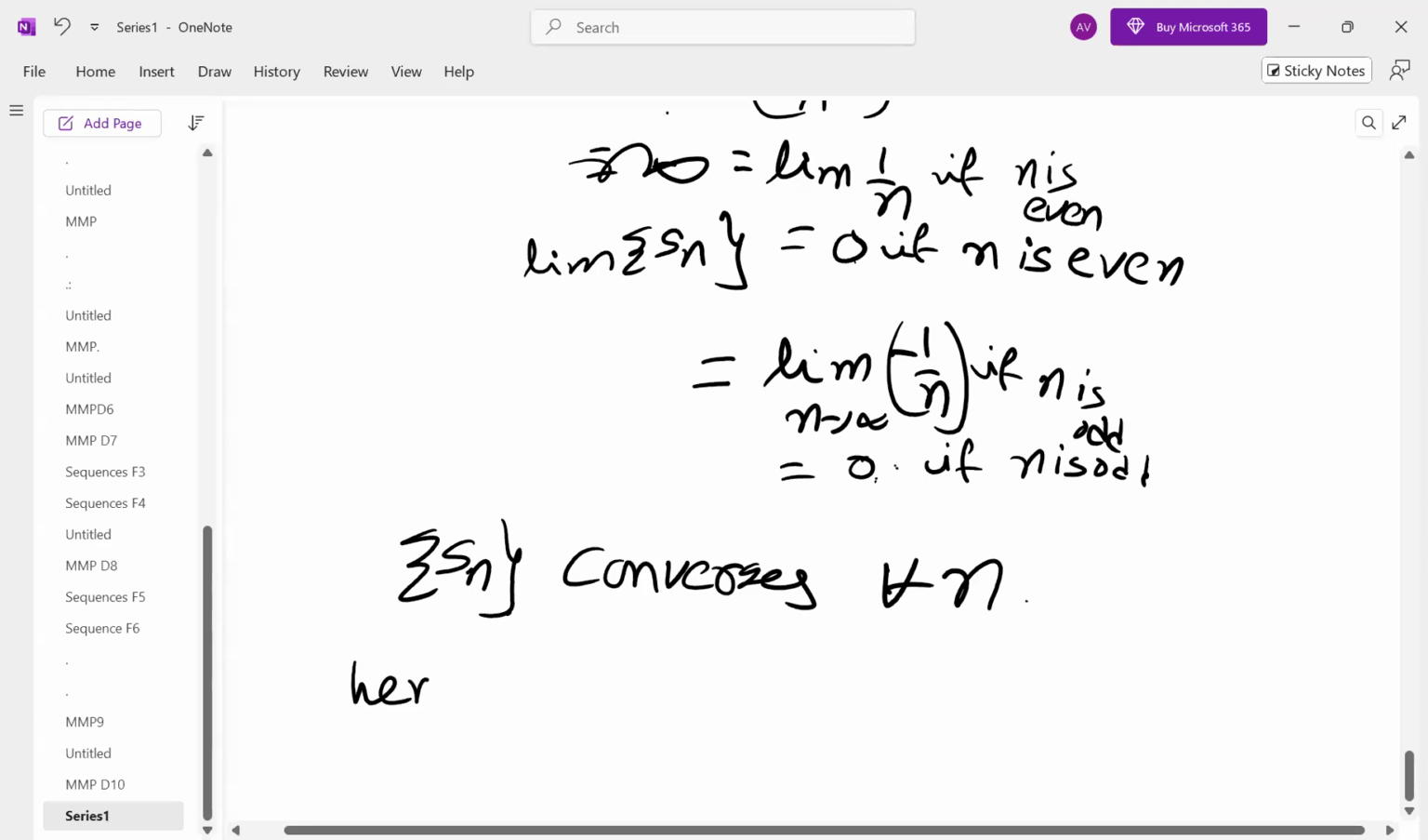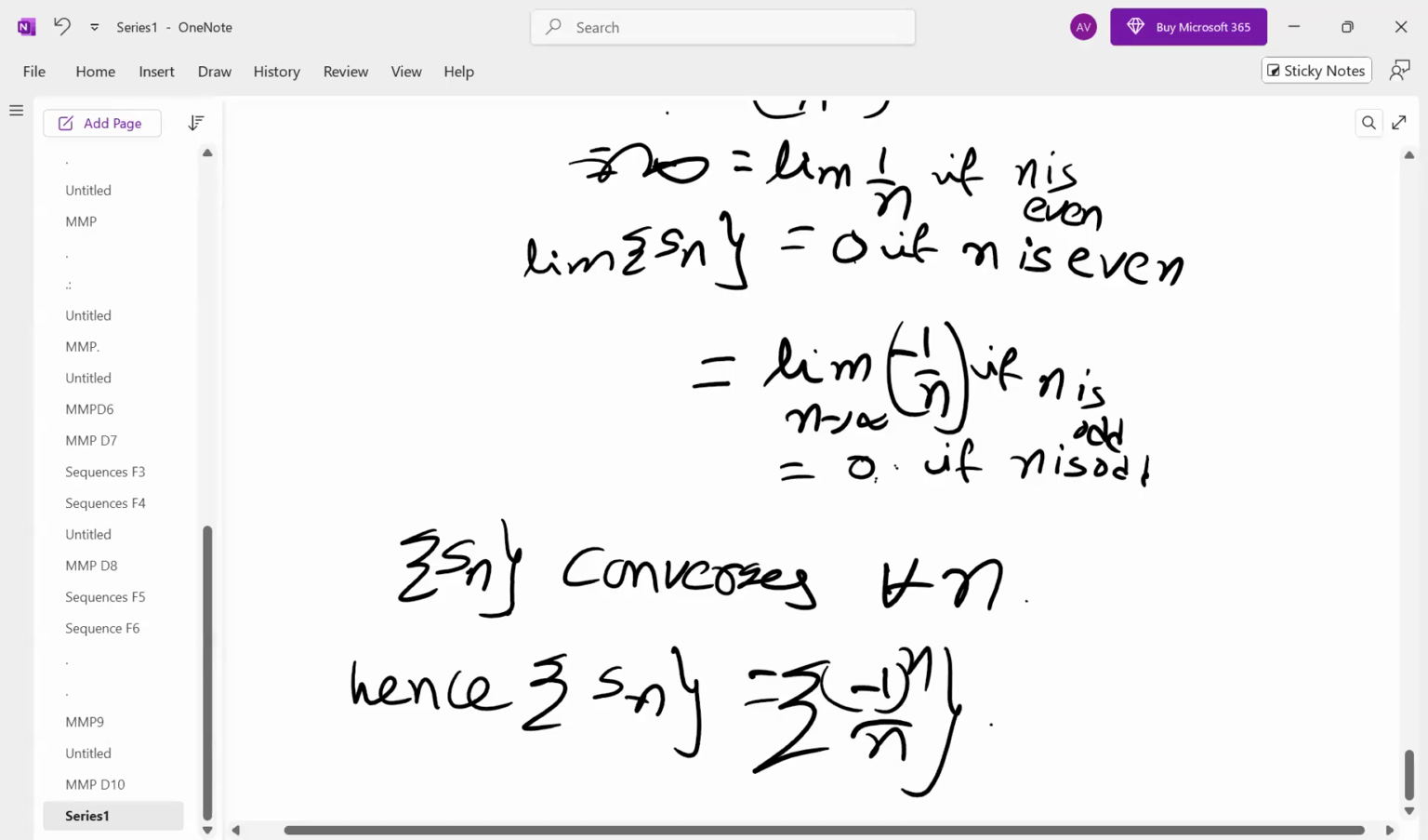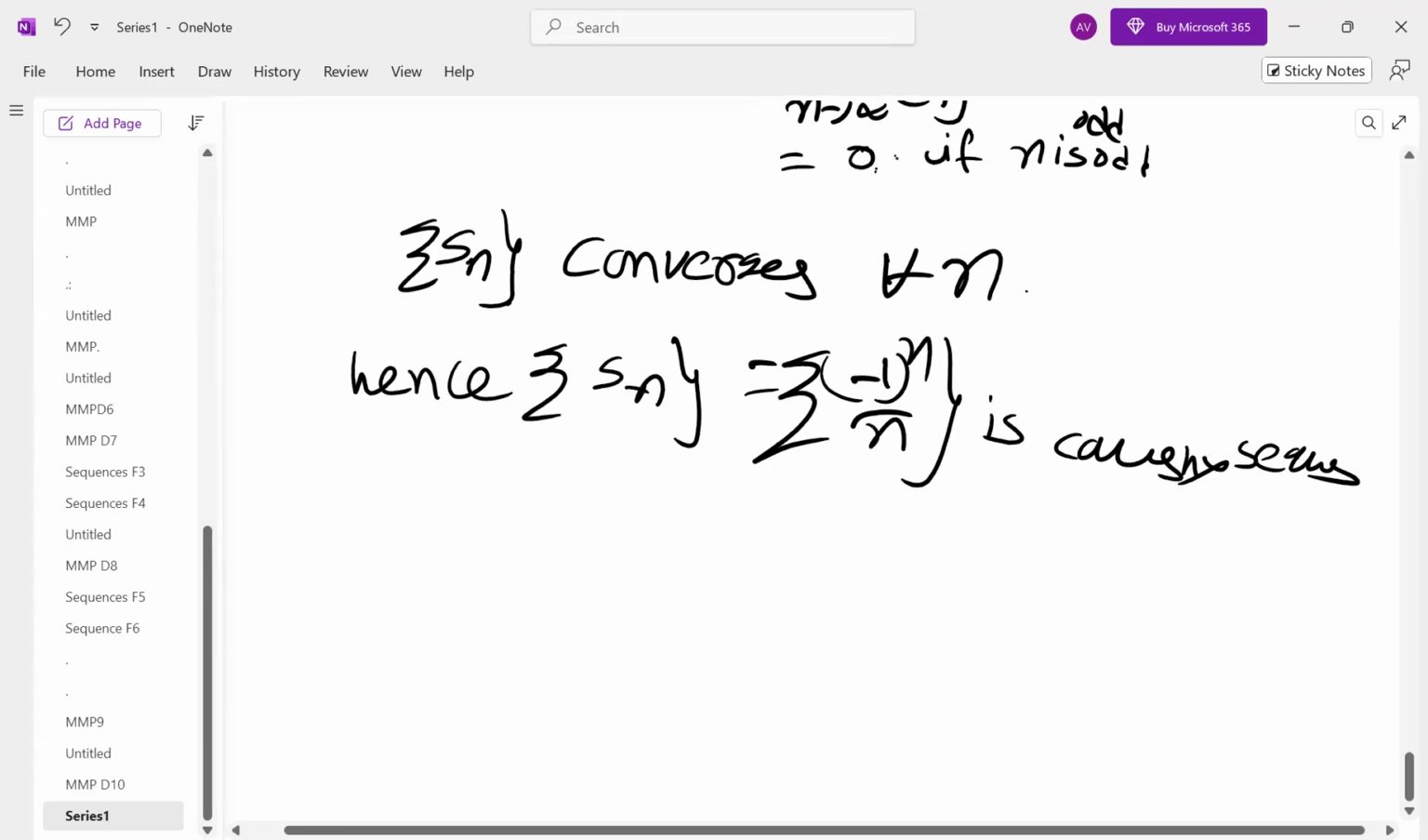Therefore, (-1)^n/n is a Cauchy sequence. Some students get a doubt about why, since (-1)^n is oscillatory. I'll take up another extra question.